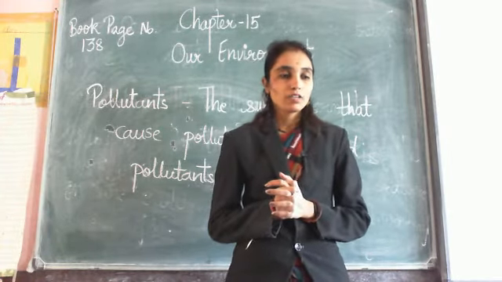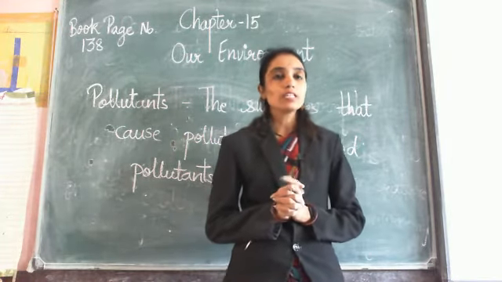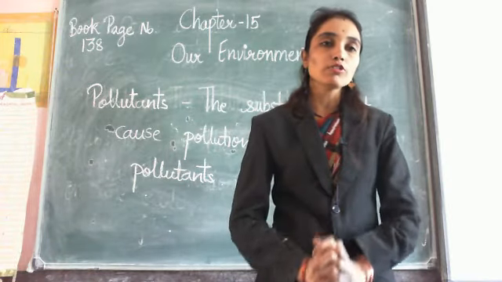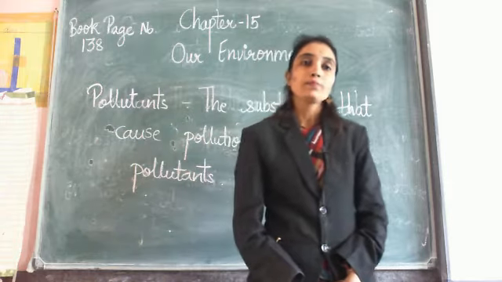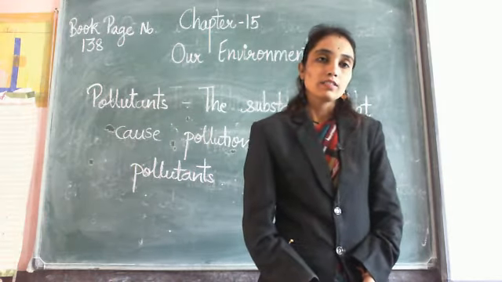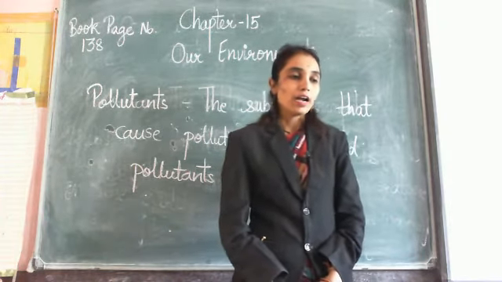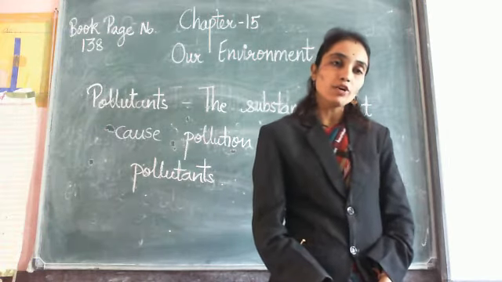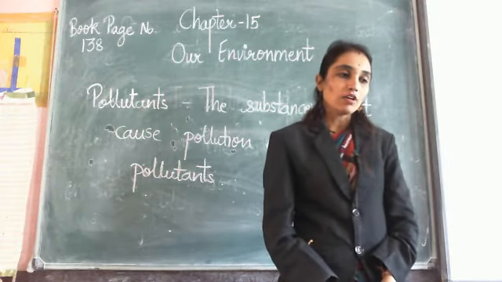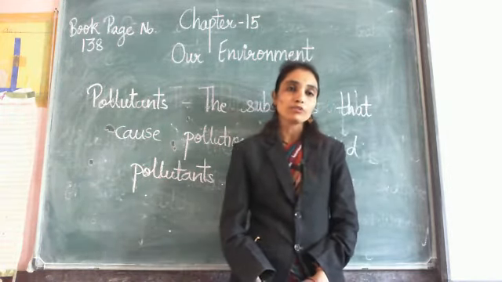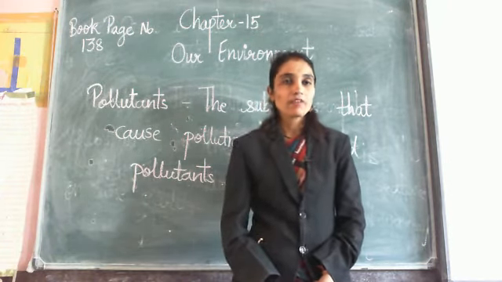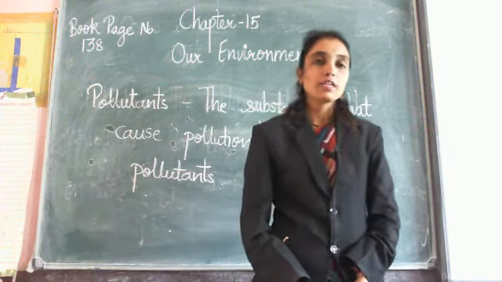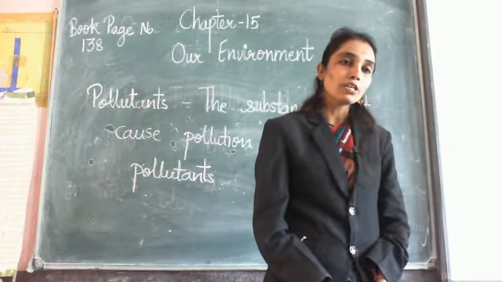The last one is soil pollution. Soil pollution means the addition of harmful substances to the soil. When animals feed on the plants growing in that polluted soil, they will fall sick. Then what are the steps to control pollution?